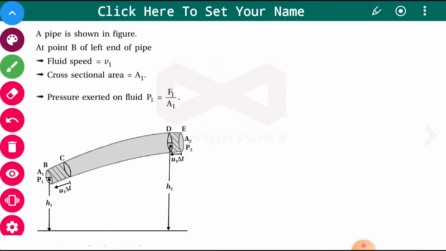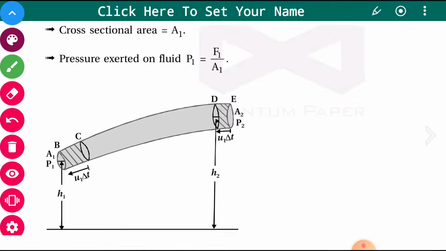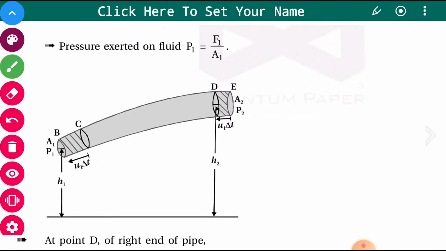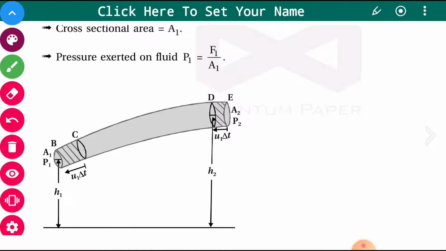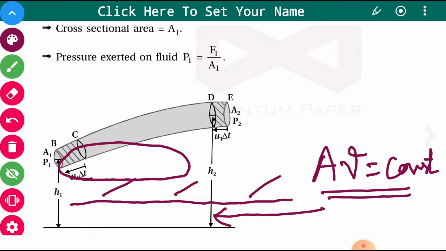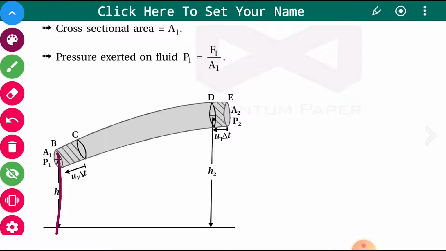The pipe is shown here. This must be drawn in your notebook, and then you will be able to understand. This is the pipe which is kept at different heights from the ground. Here the height of this end is H1 and the other height is H2. The pressure at this end is P1 and the area of cross section is A1. The pressure at the first end is force upon area, so F1 upon A1.